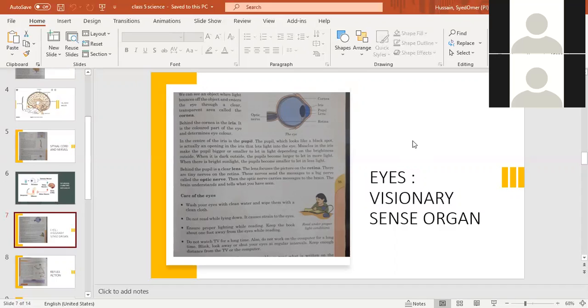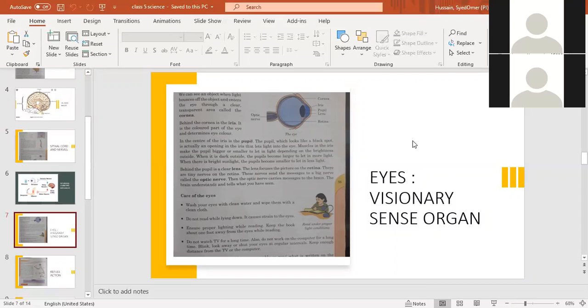Behind the pupil is a lens. What is a lens? Lens is basically for eyesight. The lens focuses the picture on the retina. Whenever you see an object, the light enters through the pupil and it is focused by the lens on the retina.